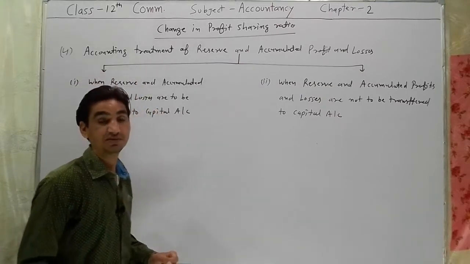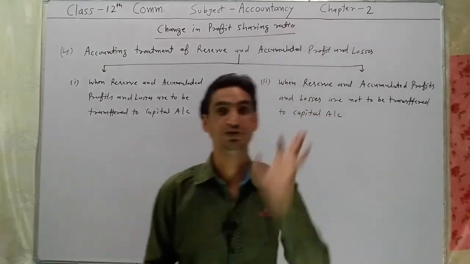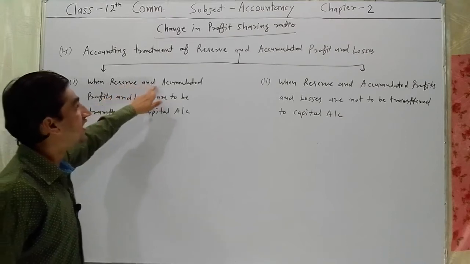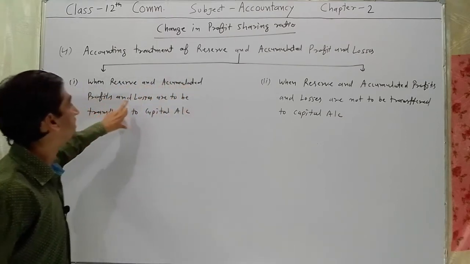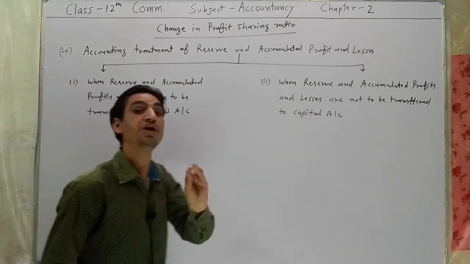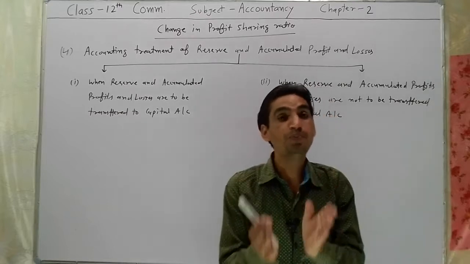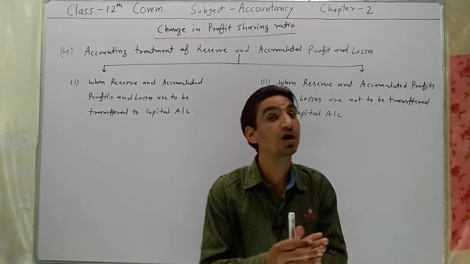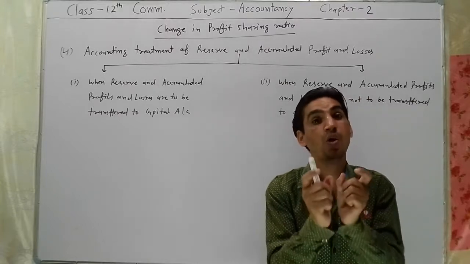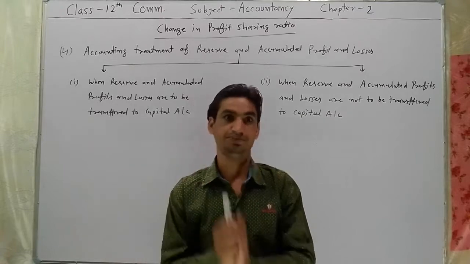In such a condition, in the exam, the question may be asked in the following two ways. The first way, when reserve and accumulated profit and losses are to be transferred to capital account. Whenever profit and loss account is transferred to capital account, it means all profit and loss accounts will be closed.